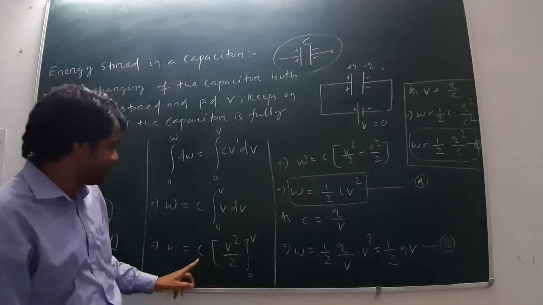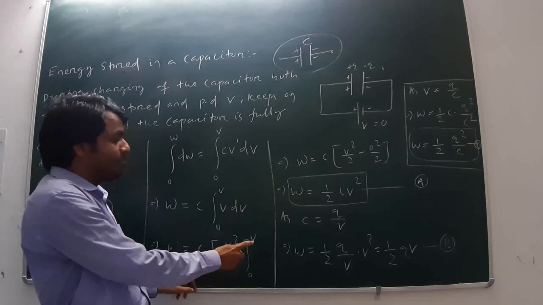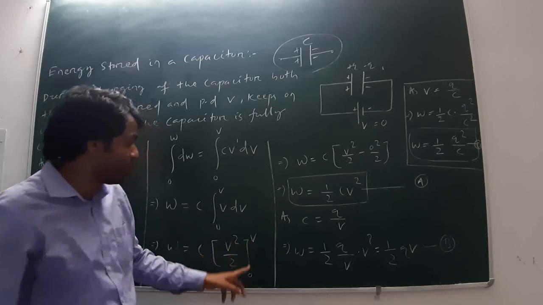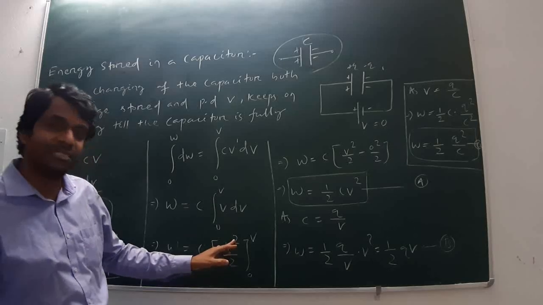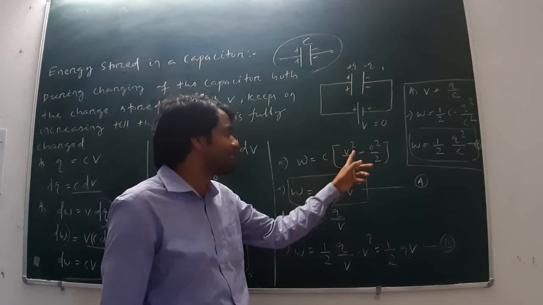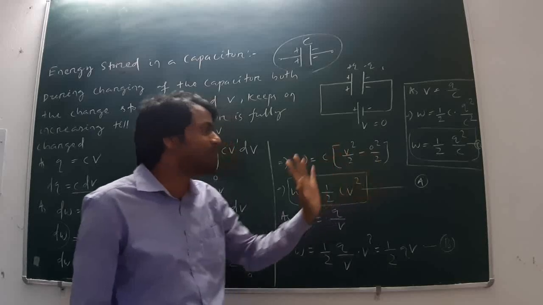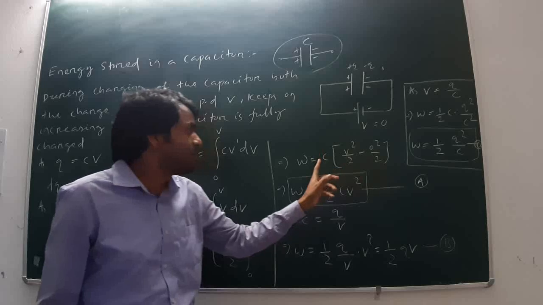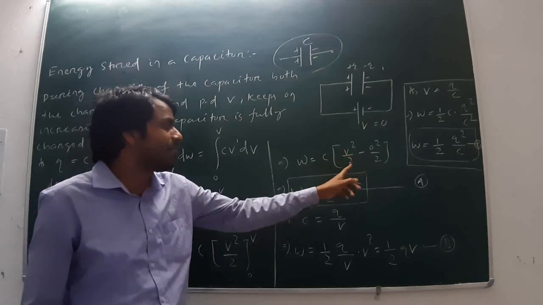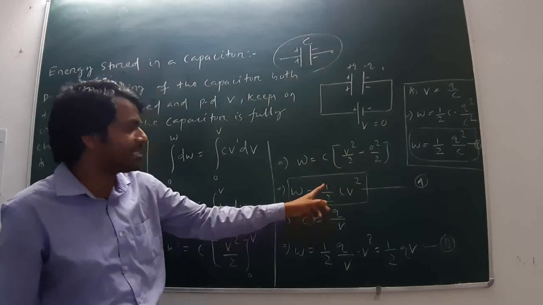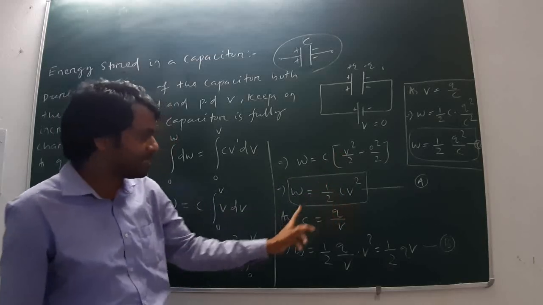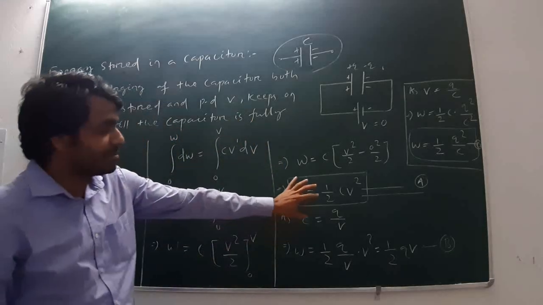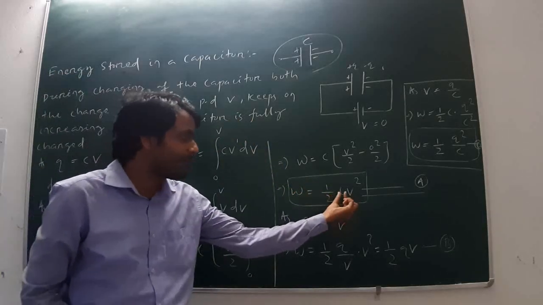Then W is equal to C. Now in place of V I will put first the upper limit, then the second lower limit. Lower limit is 0. 0 square means 0. Now W is equal to C V square by 2 minus 0 square by 2, definite integration. This part will become 0. Now W is equal to C V square by 2, or it can be written as half CV square. This is the first formula of energy stored in a capacitor, that is half CV square, in the form of capacitance and potential difference.